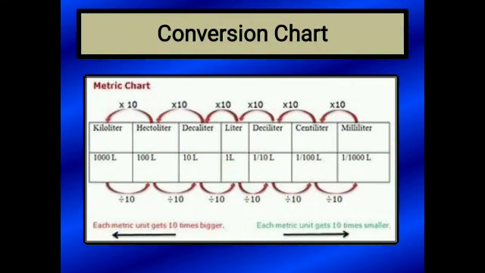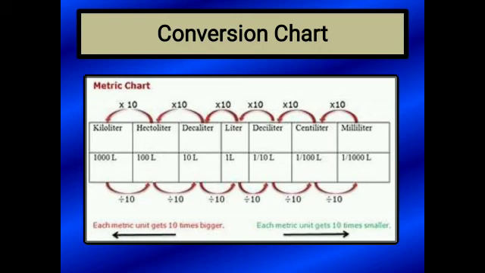Next we are having a conversion chart. Conversion chart is very important for you if you want to convert units. Just keep in mind, if you are converting a bigger unit into a smaller unit, you have to multiply, depending on how many times bigger it is. Like if you want to change kiloliter into liters, you will multiply by 10.